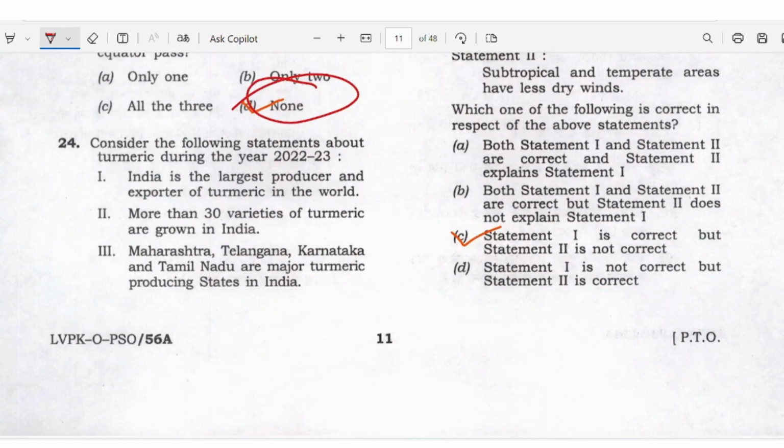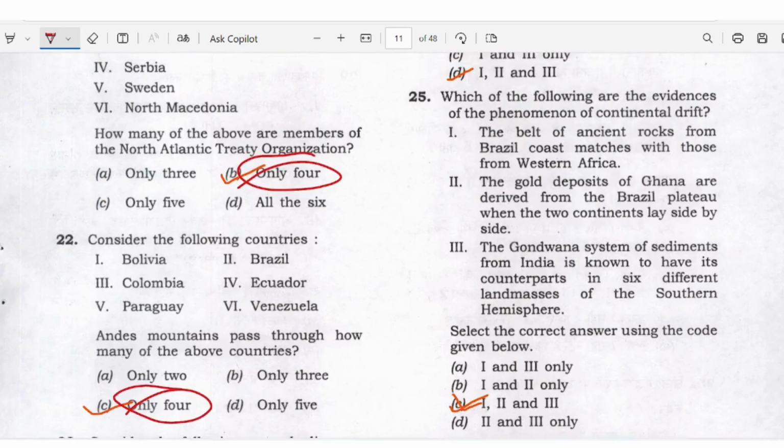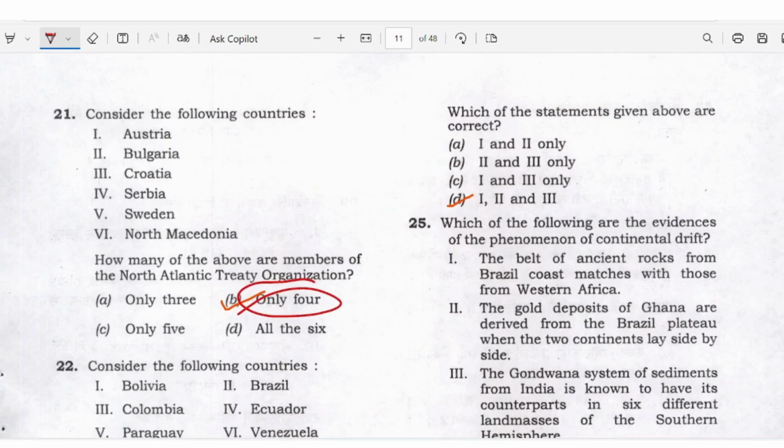Consider the following statement about the turmeric during the year 2023. Okay, India is the largest producer and the exporter of turmeric in the world. More than 30 varieties of turmeric are grown in India. Maharashtra, Telangana, Karnataka, Tamil Nadu are the major turmeric producing states in India. Okay, answer is D here. 1 and 2, all the statements are right.